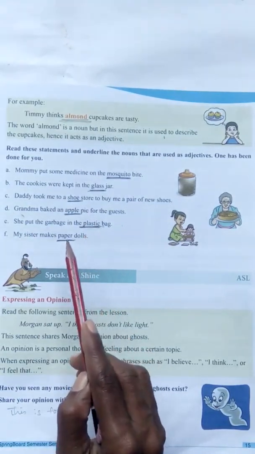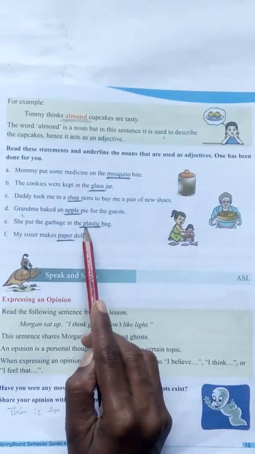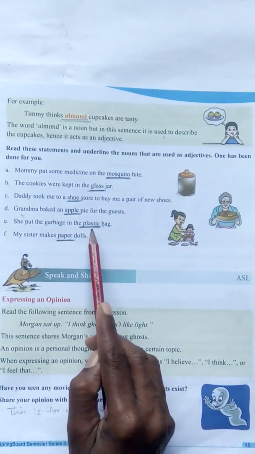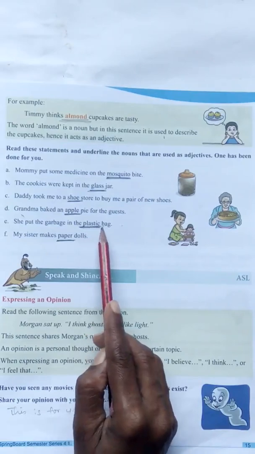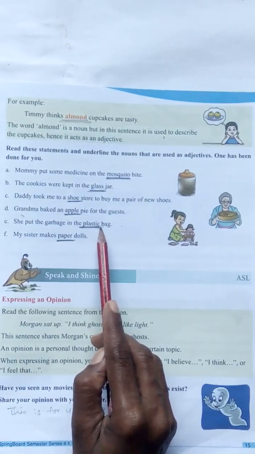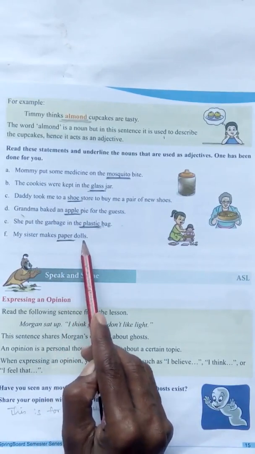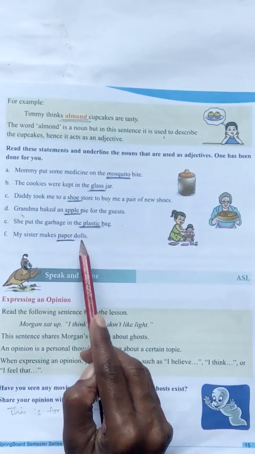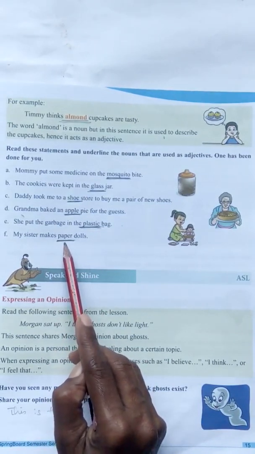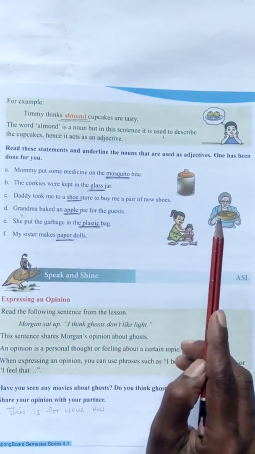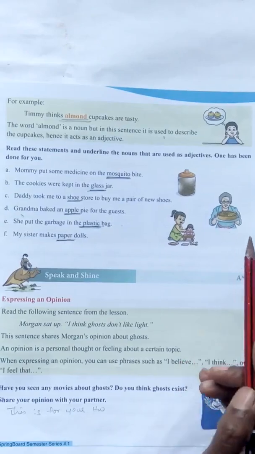See here children. Bag is a noun, no? But plastic is a describing word. So it is an adjective. My sister makes paper dolls. Doll is a noun. Paper is an adjective. It is a describing word of the noun. Okay children, I hope you all have understood.